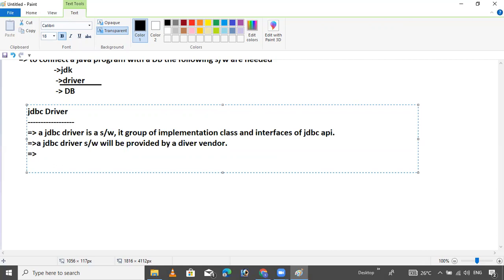A driver vendor. What is the driver vendor? Also called any company or organization. Driver vendor is any company or any organization. Okay. Who creates the JDBC driver product?